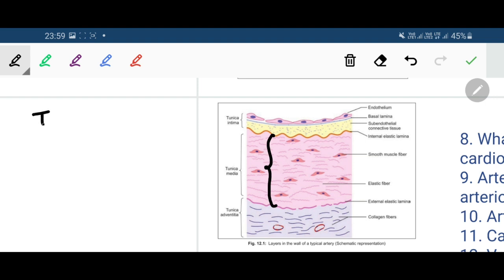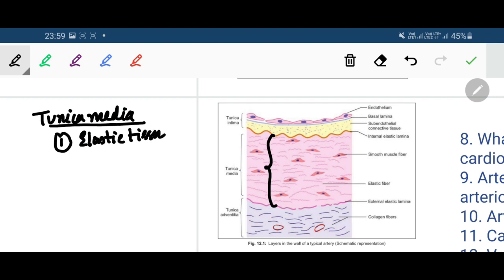So tunica media is composed of two elements mainly. Number 1, elastic tissue or elastic fibers, and number 2, smooth muscles. Okay, there is also some connective tissue in between them.